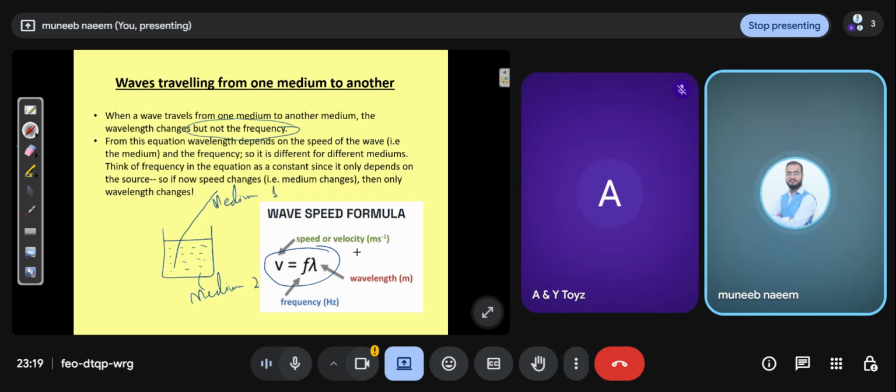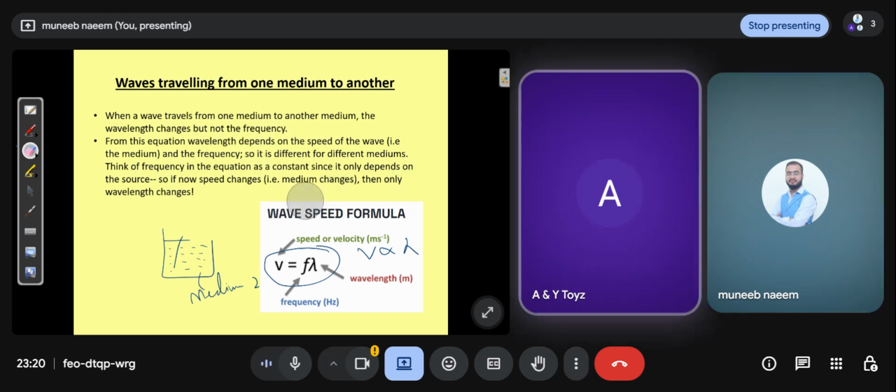So speed is proportional to the wavelength, and the frequency is constant because frequency does not change when the wave enters from one medium to another medium. You can simply say that v is proportional to lambda, the wavelength. If speed changes, wavelength changes. Are you getting my point? Yeah. Okay.